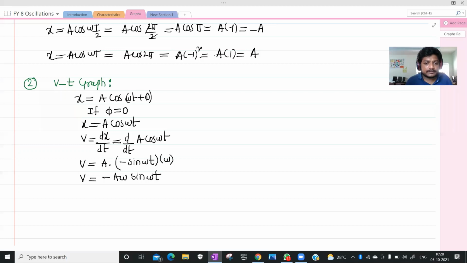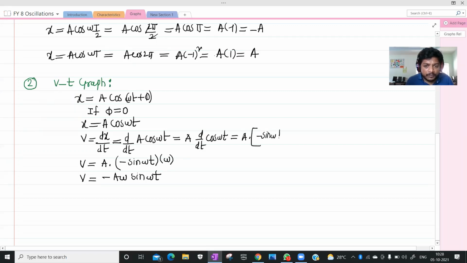Where did the omega come from? I already told you. d by dt of cos omega t is minus sin omega t, and then we need d by dt of omega t.